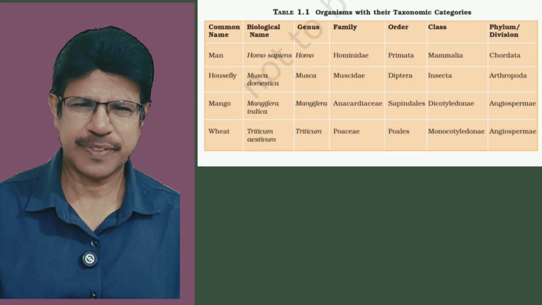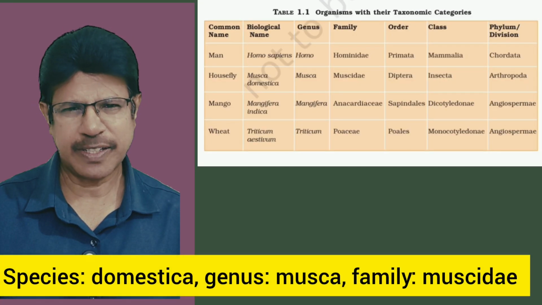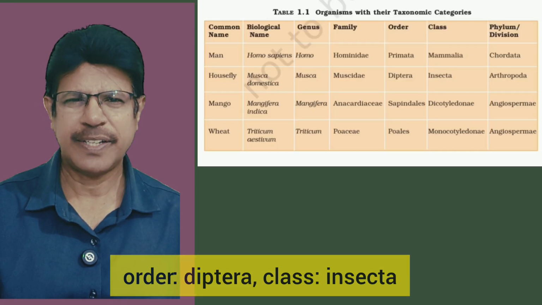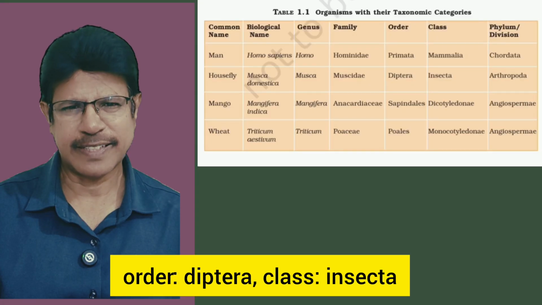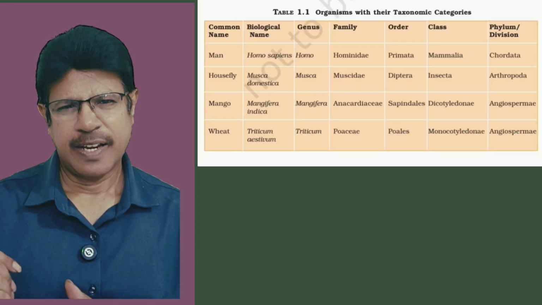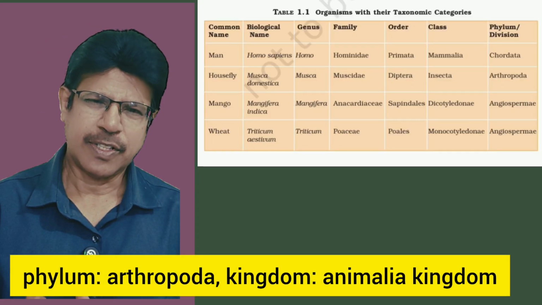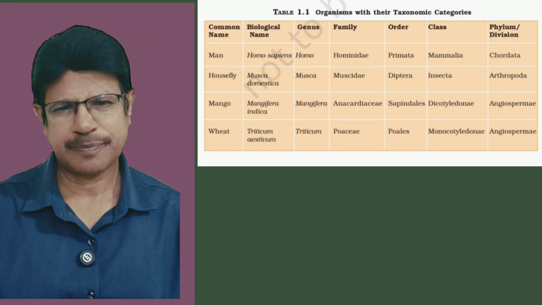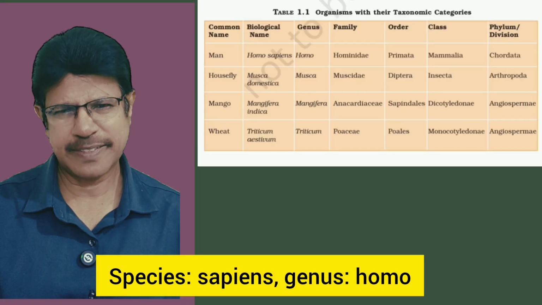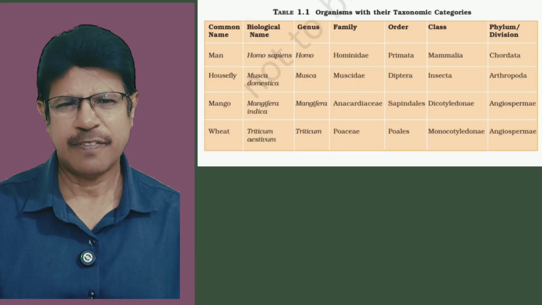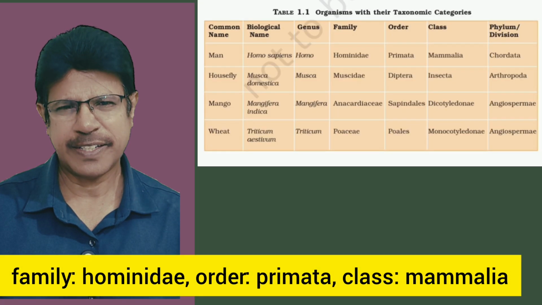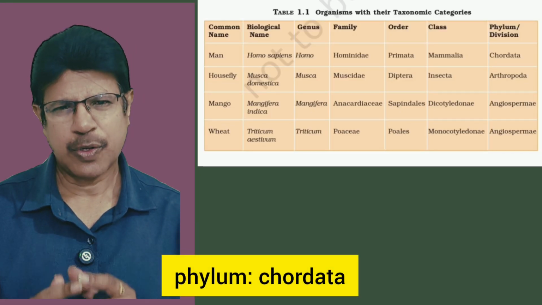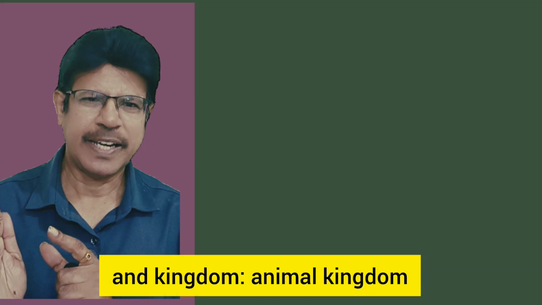In housefly: species domestica, genus Musca, family Muscidae, order Diptera, class Insecta, phylum Arthropoda, kingdom Animalia. In the case of man: species sapiens, genus Homo, family Hominidae, order Primata, class Mammalia, phylum Chordata, and kingdom animal kingdom.